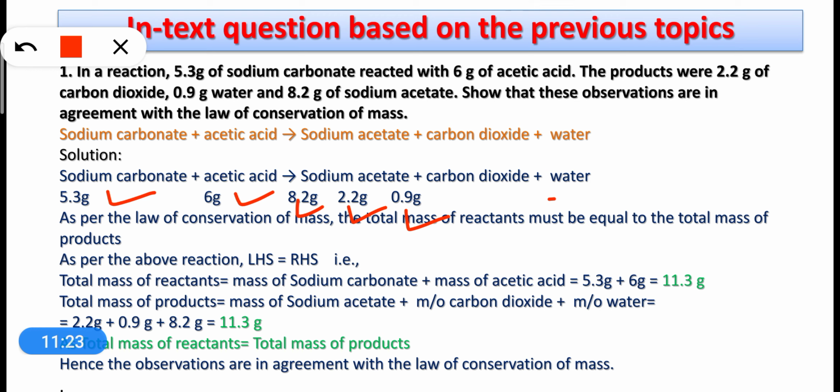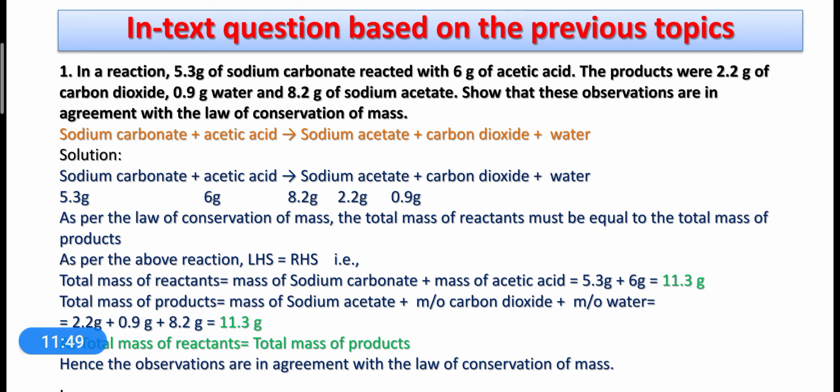If this data is in agreement with the law of conservation of mass, then the total mass of reactants should be equal to the total mass of products.